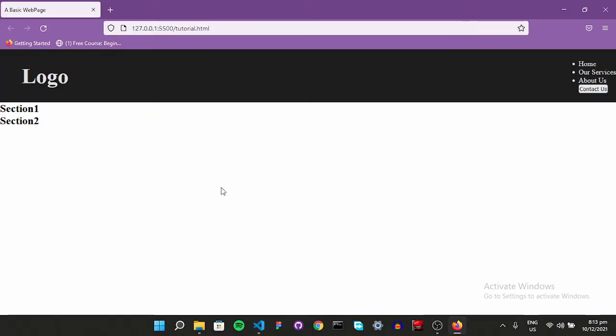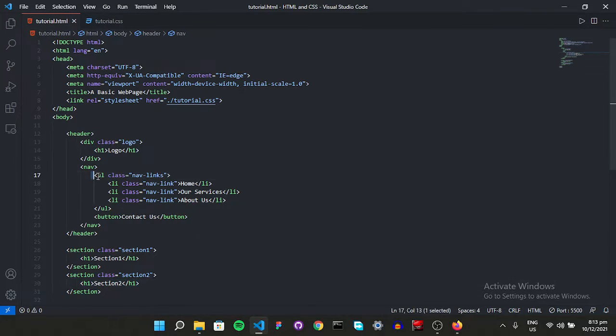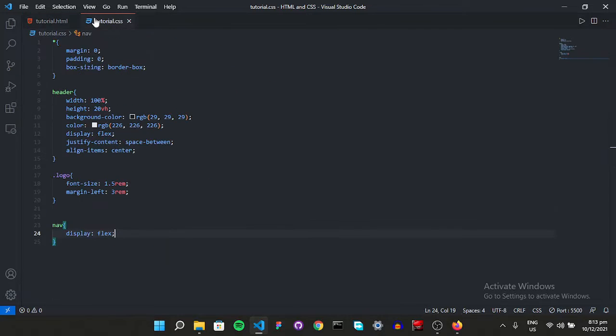Let's see what happens. Well, there it is. We still don't have this one into our horizontal line, well, because this one is going to be on a flex, right? This entire section. So for this one to be on horizontal, we have to make this one flex as well, right? We're going to do this later on, but for now let's make our nav bar a bit better.